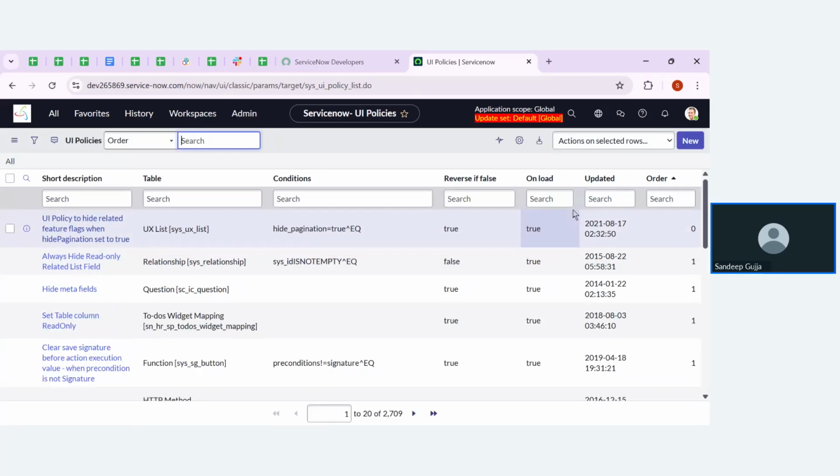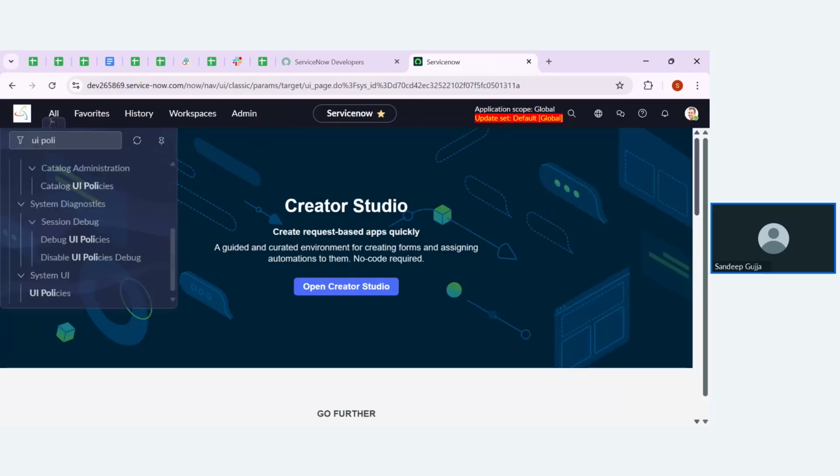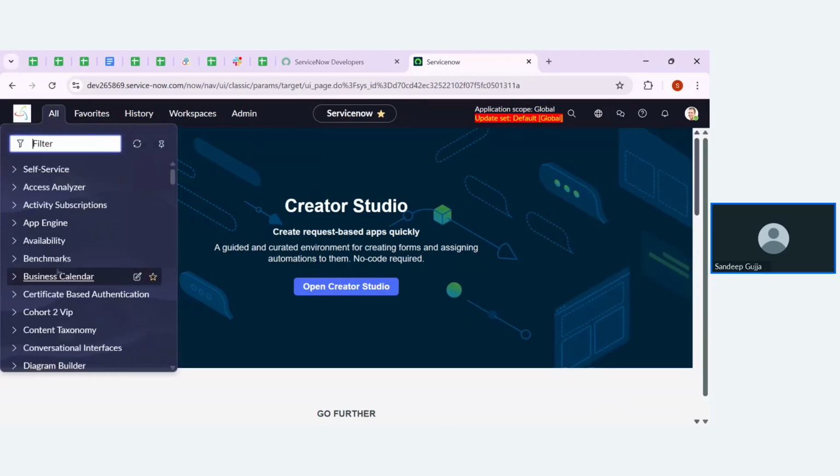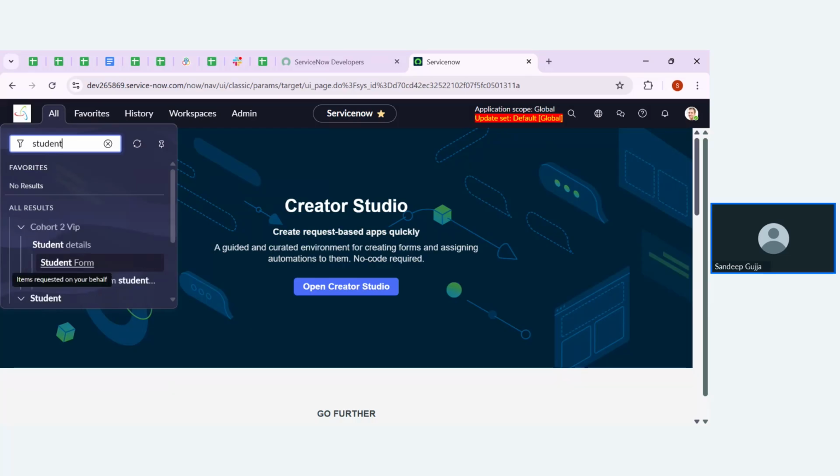Now let me open the form. Let me open the student form, guys. Let me ask the question. Let me search the student over here. Open the student form.